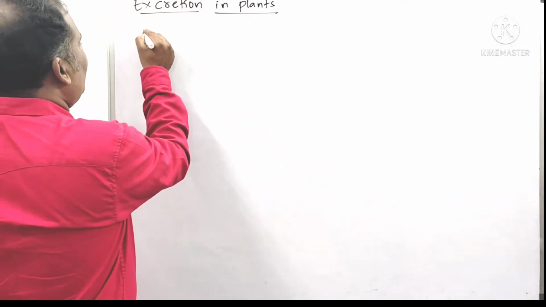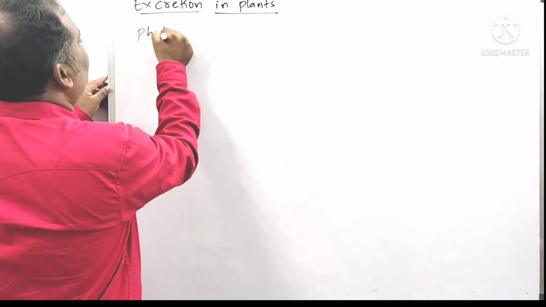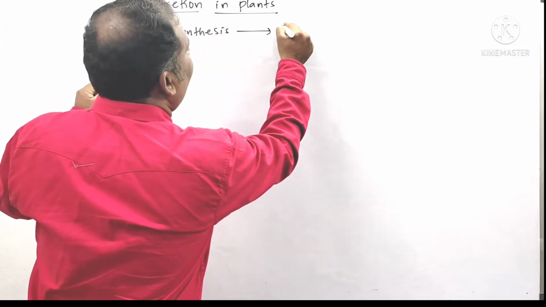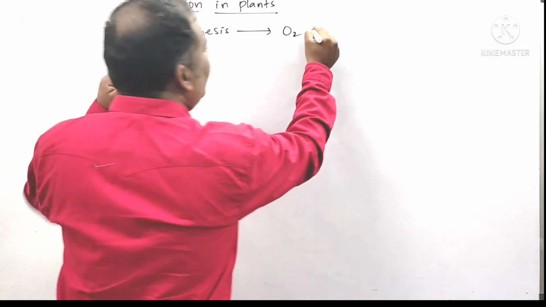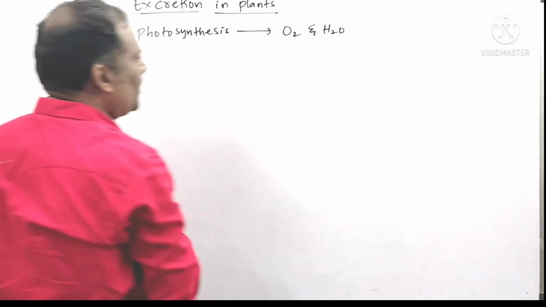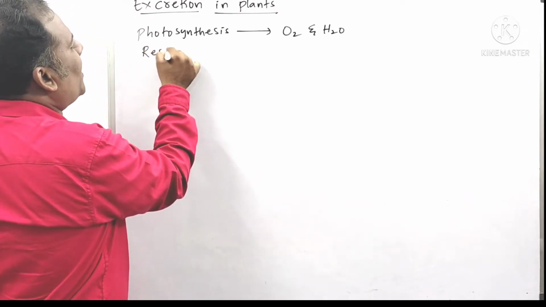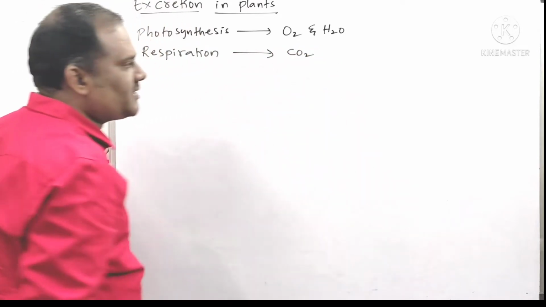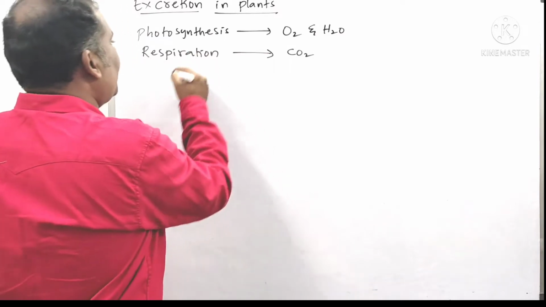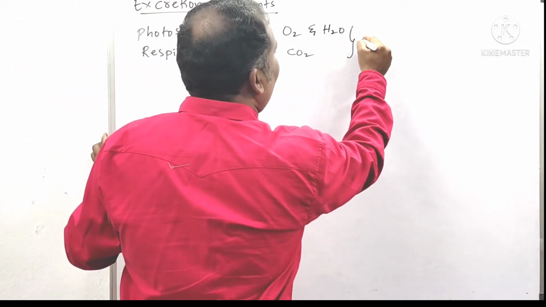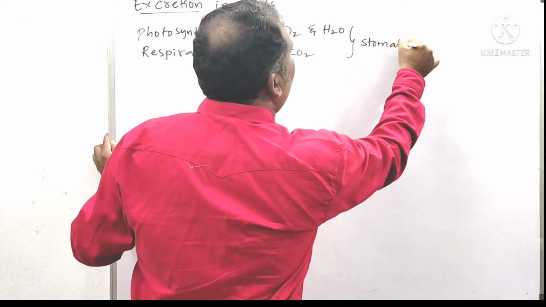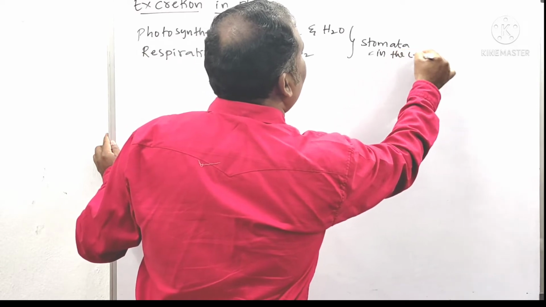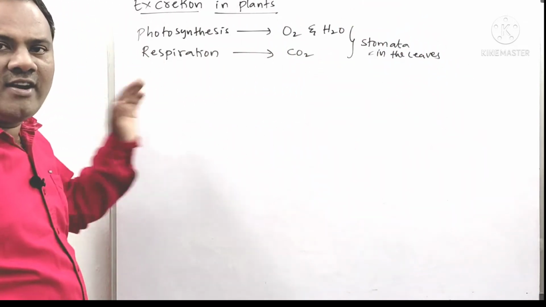And in plants, if you take for example the process of photosynthesis, they excrete waste materials, that is oxygen and water. And the same plants during the process of respiration excrete carbon dioxide as a waste product. That means both these excretions can be done with the help of the structures called what? Stomata present in the leaves. So this is one type.